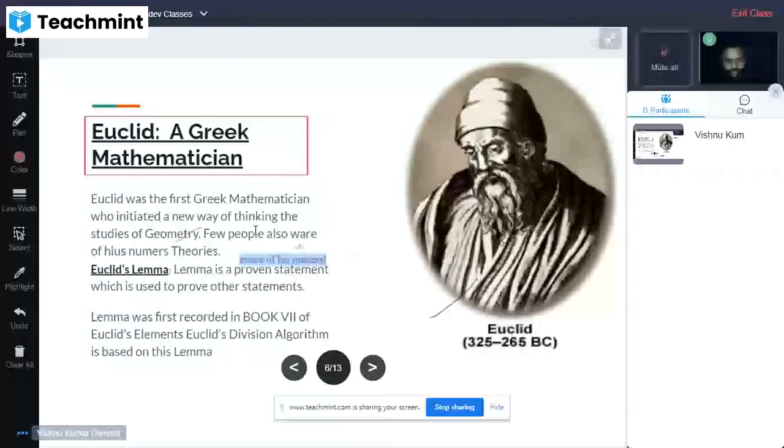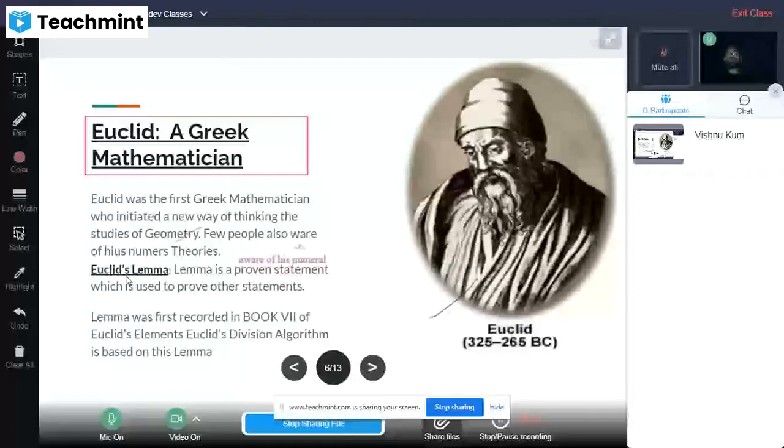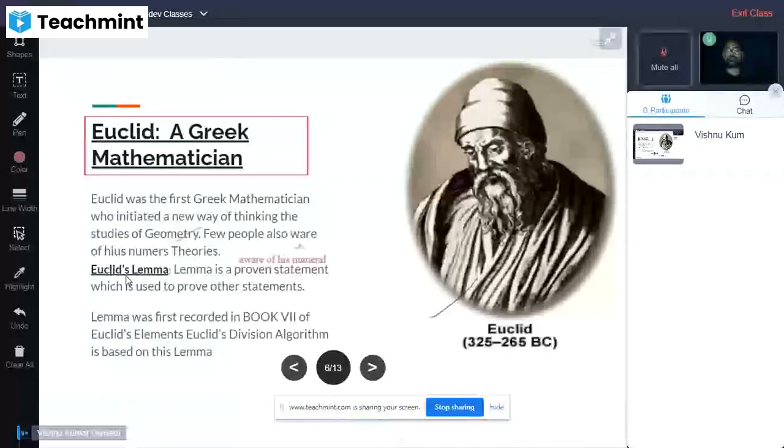In this chapter, the more important and pioneer work of Euclid, we will discuss, and we will postulate different types of theories on the basis of that.